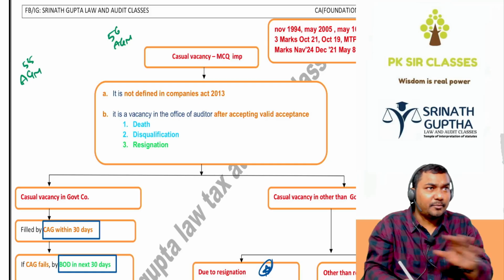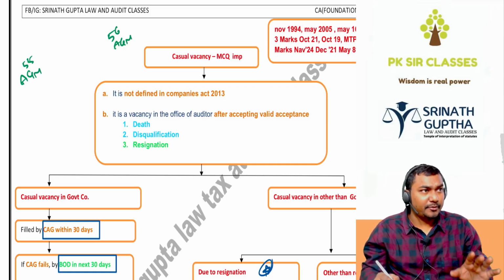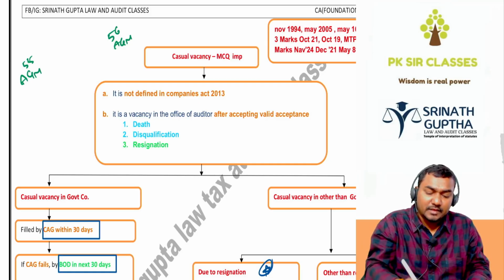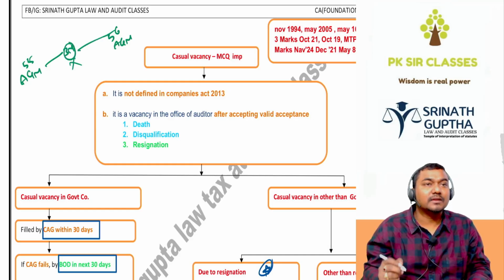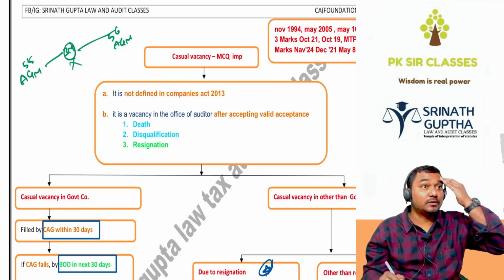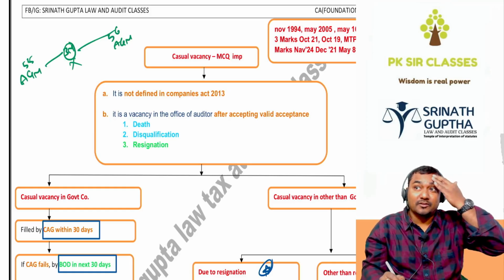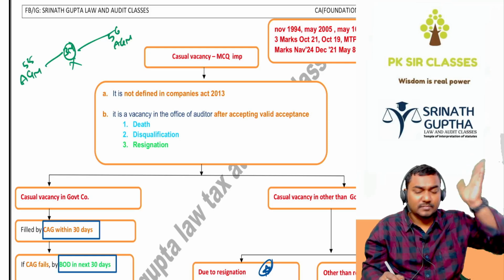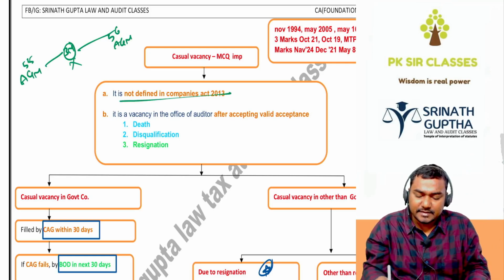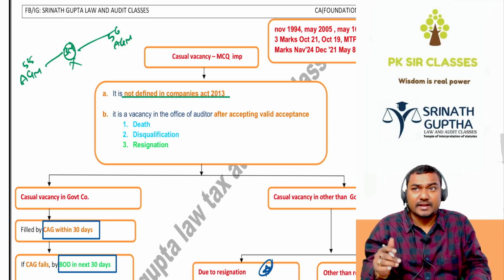So if an auditor is not appointed, that is not a casual vacancy. The auditor is appointed in the 55th AGM. He was holding the office for 3 months. After 3 months, he wants to leave the office. This is called a casual vacancy, okay beta? Why is he leaving? Maybe resignation, maybe disqualification, maybe death. We will see, beta. So casual vacancy means vacancy arising in the office of the auditor after proper appointment.